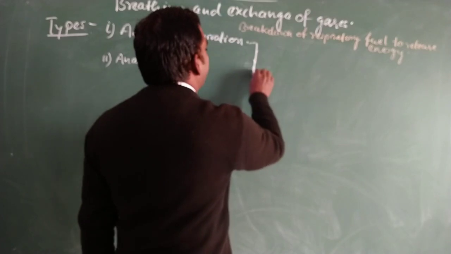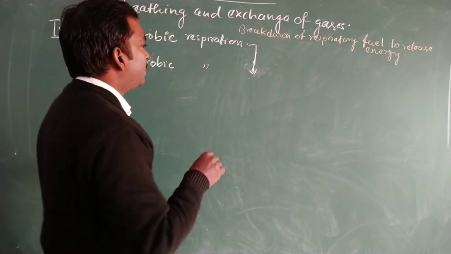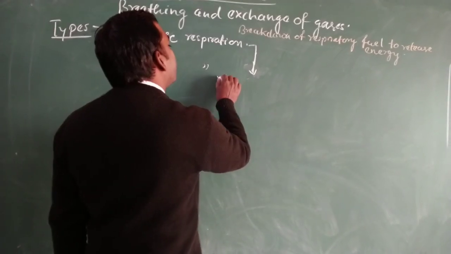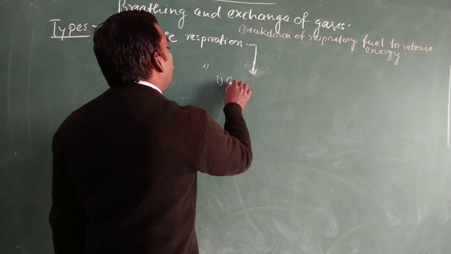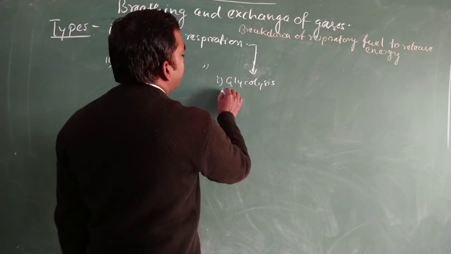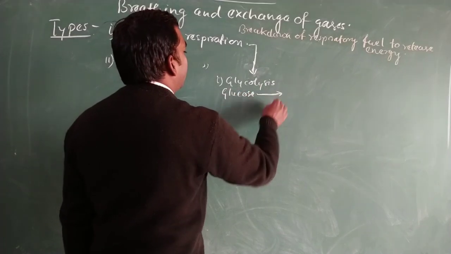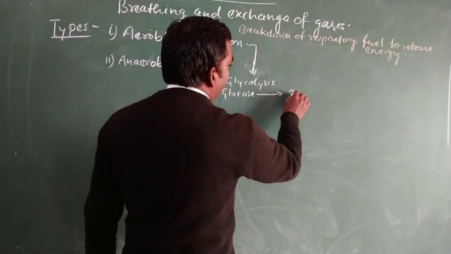Aerobic respiration involves different steps inside the cell. The first step is glycolysis, in which glucose becomes converted into 2-pyruvic acid.